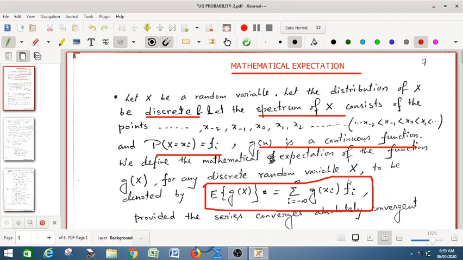In the discrete scenario, f_i is the PMF, probability mass function, because in the discrete case we use the term mass, and this is the definition of the expectation of g(X). It's simply summation g(x_i) f_i, provided the series converges absolutely.